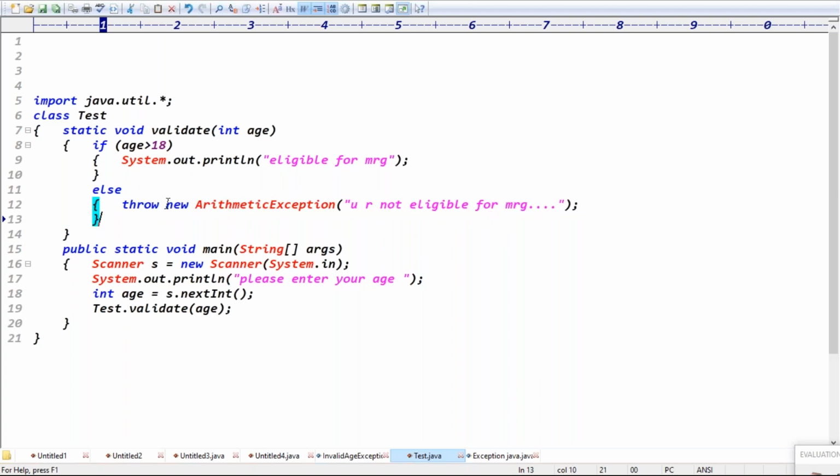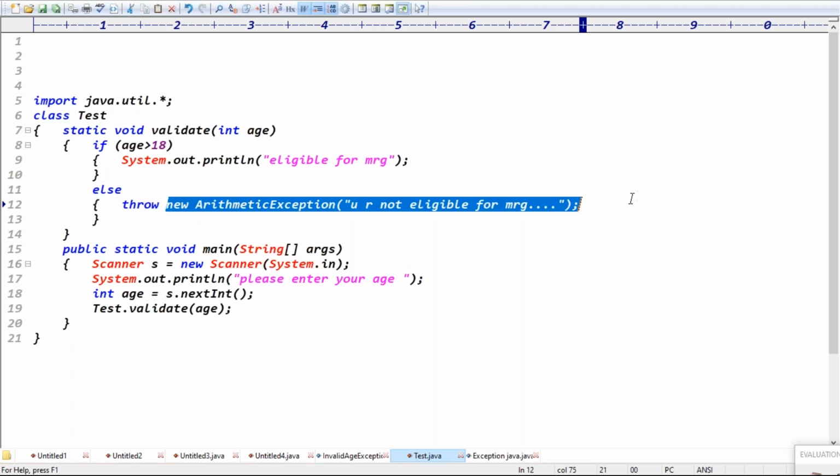But tell me, using the throw keyword, which exception am I throwing now? A predefined exception or a user-defined exception? Predefined one. But is throwing predefined exceptions recommended or not recommended? Using the throw keyword, we can throw predefined exceptions, no problem, but it is not recommended to throw a predefined exception.